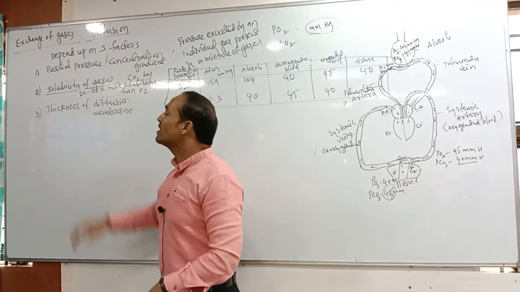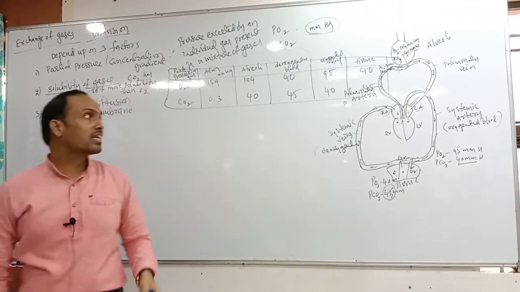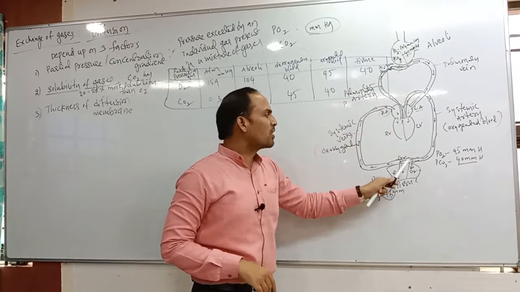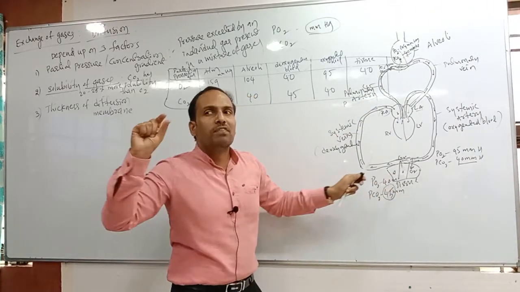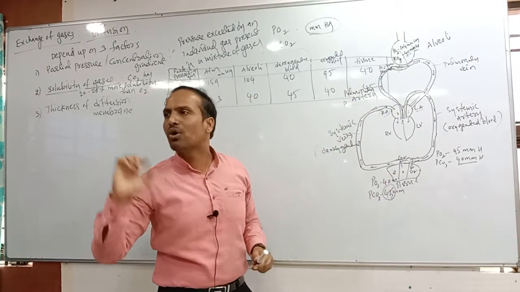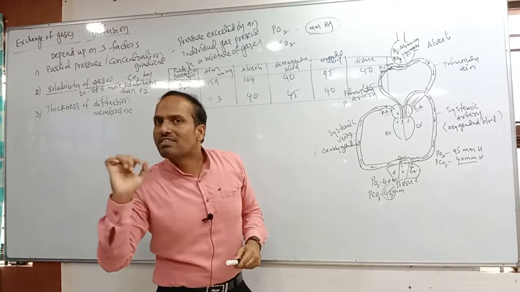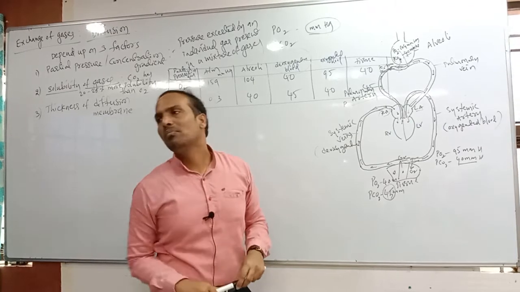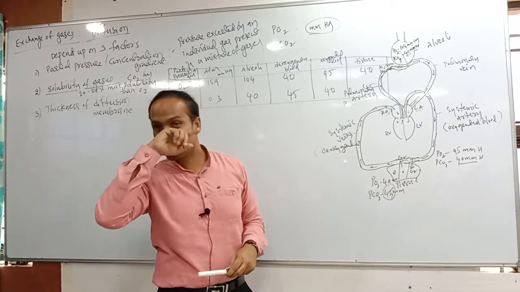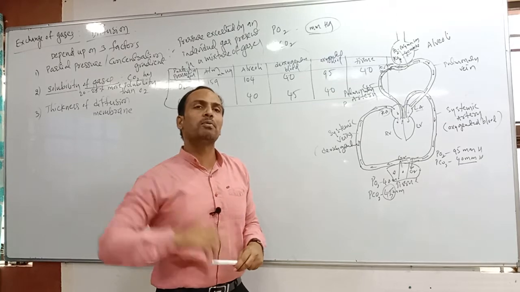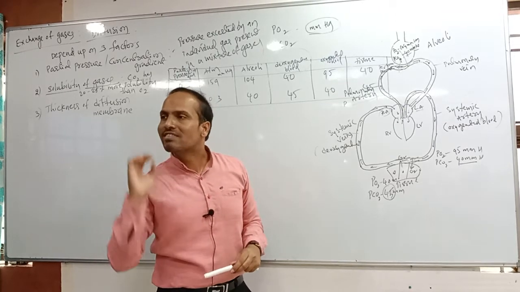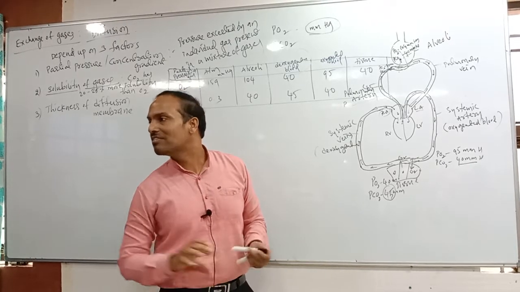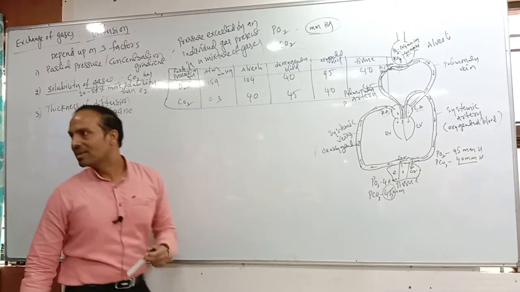The third one is called thickness of the diffusion membrane. Come on now. So here one diffusion membrane is there. Here also one diffusion membrane. If the diffusion membrane thickness is very thin, very less, what does it mean? Diffusion is more. Correct? Diffusion of gas is more. Is it directly or inversely proportional? Thickness is less means diffusion is more. It's completely inversely proportional. Correct?